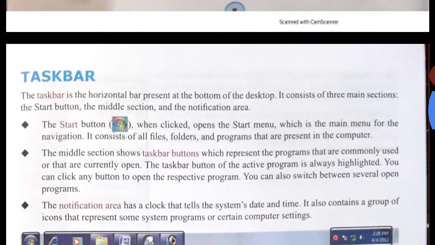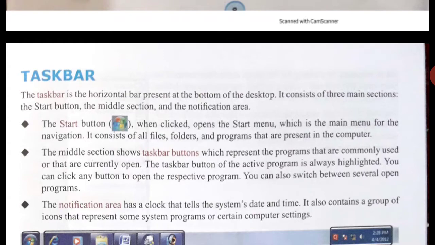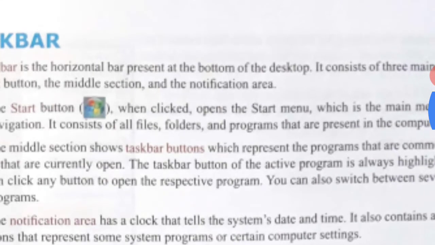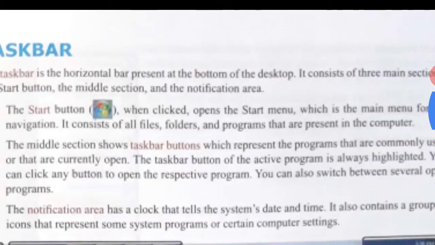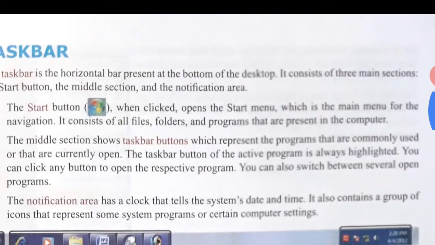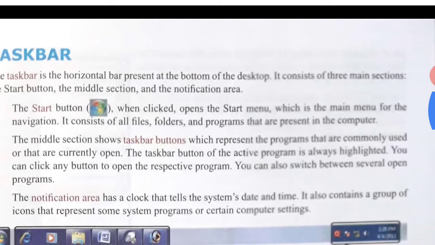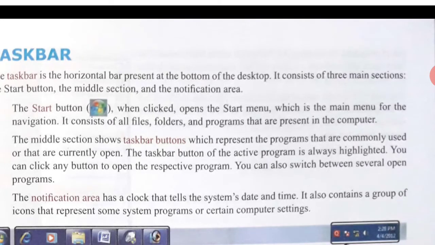Now see here, the start button. See, this is the start button. This is the symbol of the start button. When you click it, it opens the start menu, which is the main menu for navigation. It consists of all files, folders, and programs that are present in the computer.